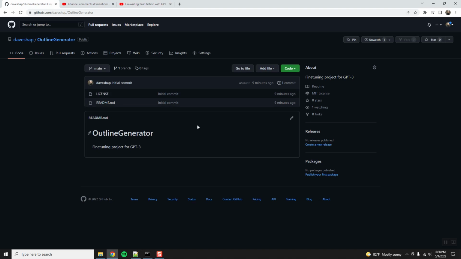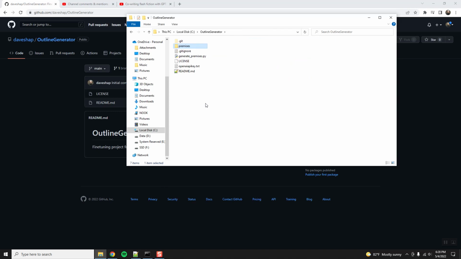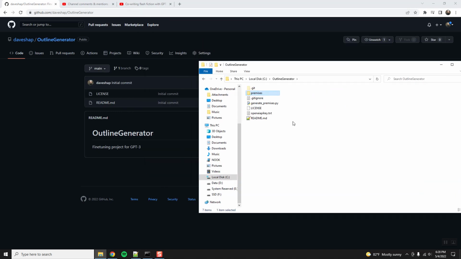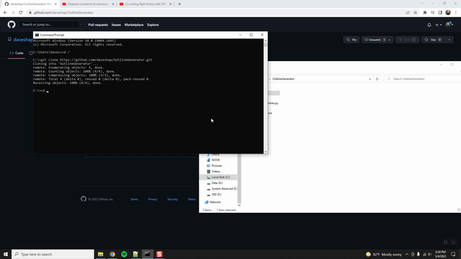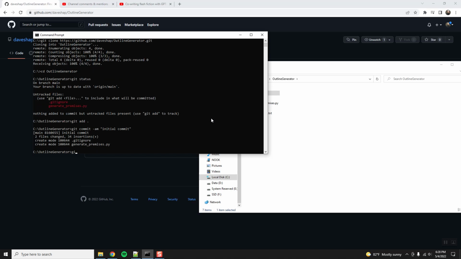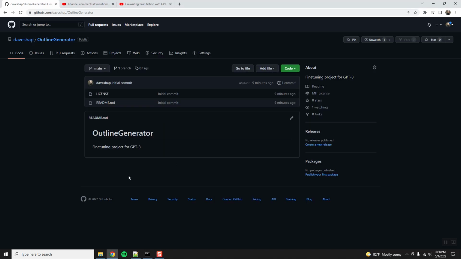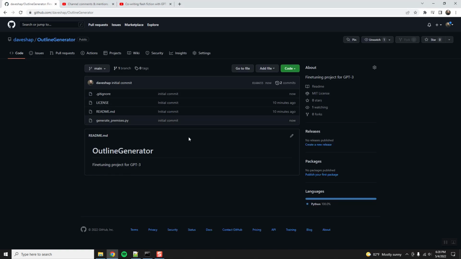So that gave me an idea. Let me do an outline generator. So I just created this repo. Here is the repo here. I've added a couple files. I just added my API key and a boilerplate thing. So let me just show you. cd outline generator, git status, git add, git commit -am initial commit, git push. Okay, so you will see I just did a push. There's only a handful of files in here.